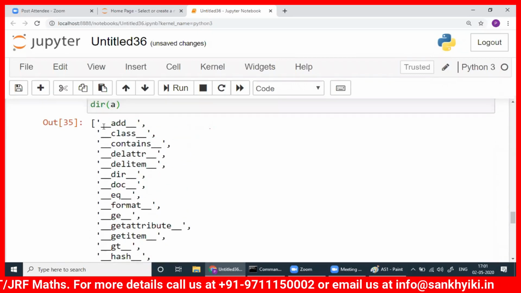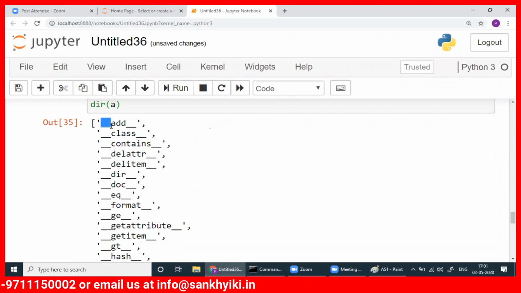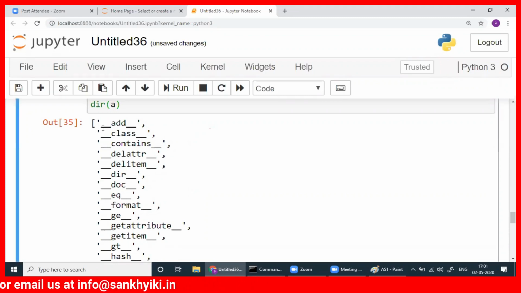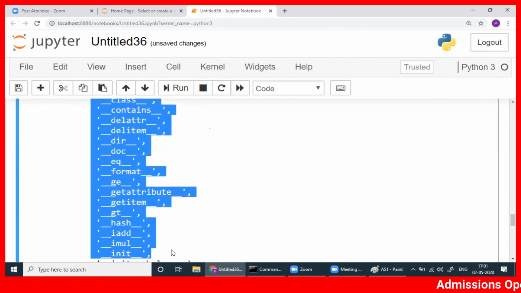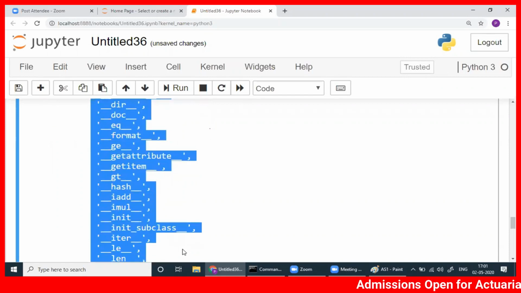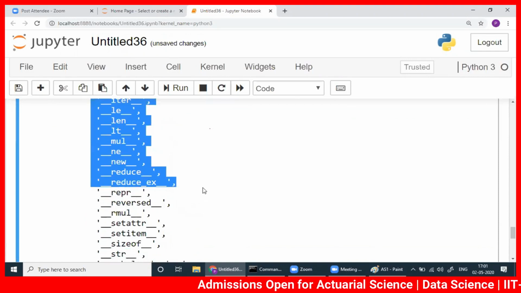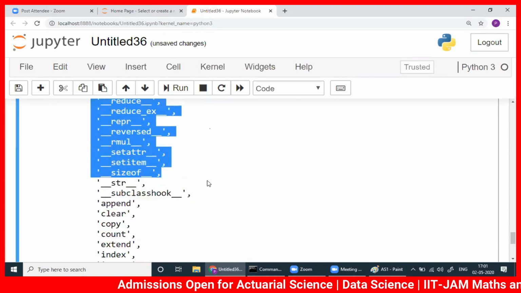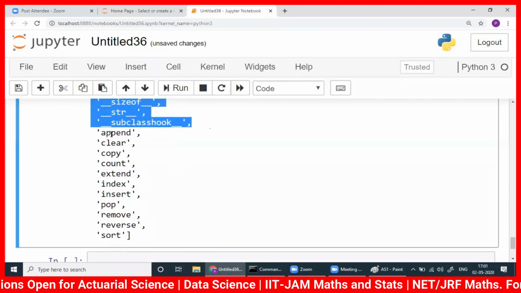Whatever way the methods are, again, let me tell you, if you are new to programming, sometimes what happens, I know students, they see this double underscore. This is called dunder in Python. Double underscore here, double underscore here, and something in between. So for the next 1 month, you just close your eyes. Don't see these things. That will take away a lot of tension. But yeah, it's conceptual. You will learn, you will like, and it will be very, very easy for you. Don't worry now. For the time being, you don't see any such thing.